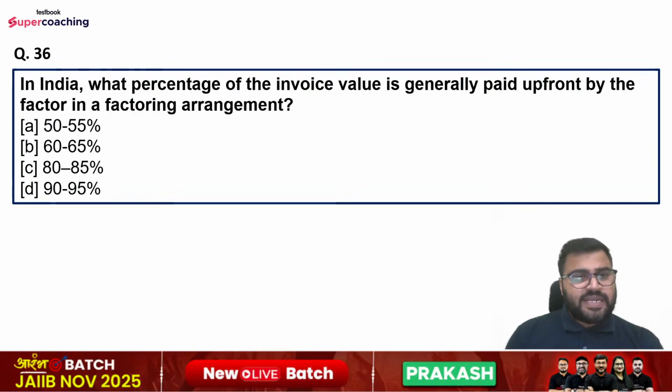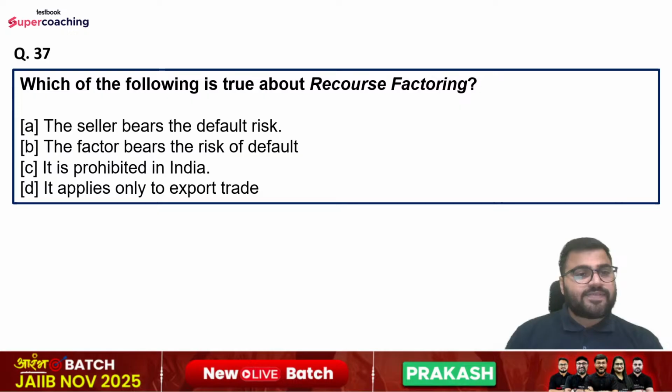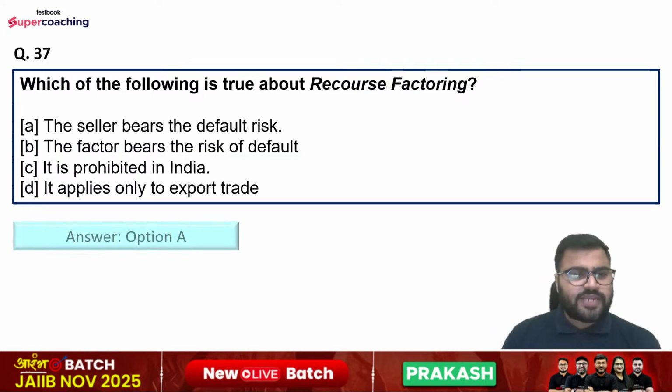Question number 36, in India, what percentage of the invoice value is generally paid upfront by the factor in a factoring arrangement? Options are 50 to 55%, option number B 60 to 65%, option number C 80 to 85%, and option number D 90 to 95%. So right answer is option number C, that is 80 to 85%. Question number 37, which of the following is true about recourse factoring? Options are the seller bears the default risk, the factor bears the risk of default, it is prohibited in India, or it applies only to export trade. So right answer is option number A, that is the seller bears the default risk.